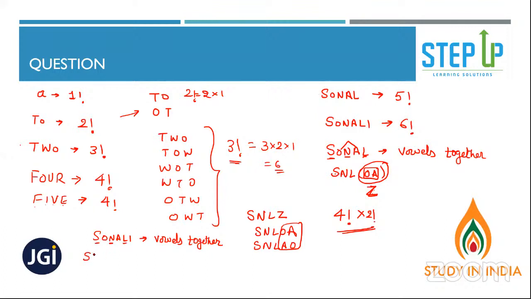Yes. So it is like SNL, and the vowels O, A, I. I hope you know vowels, right? A, E, I, O, U are vowels. OAI, it's 3 vowels. 3 vowels will be considered as 1 letter. So 1, 2, 3, 4. 4 letters can be arranged in 4 factorial into 3 factorial. Yes, 4 factorial into 3 factorial will be your answer.